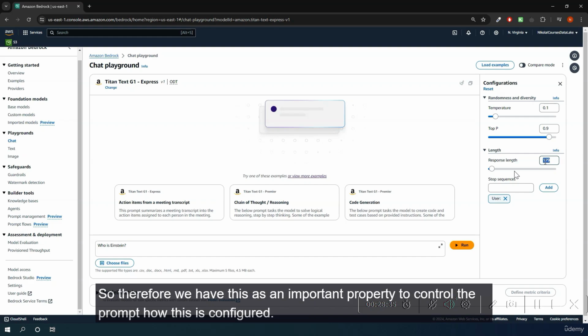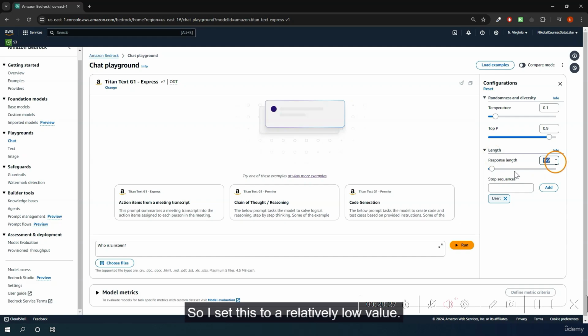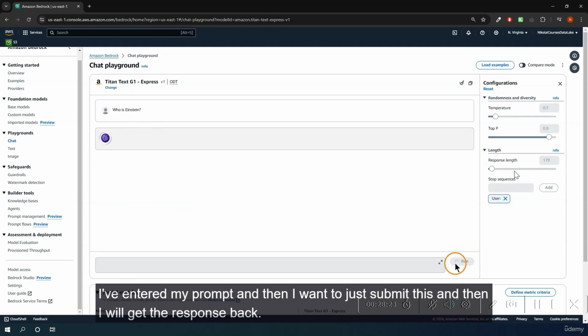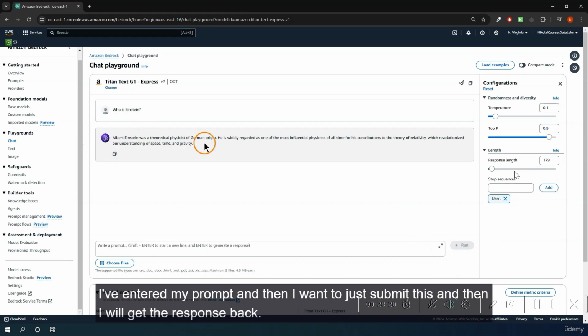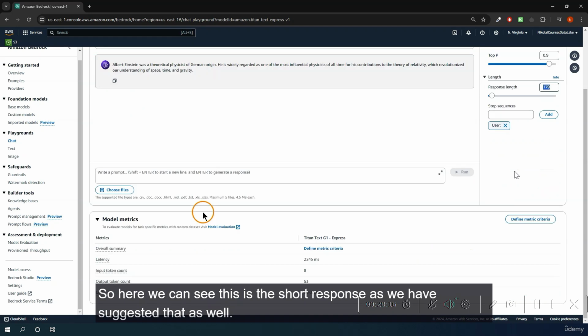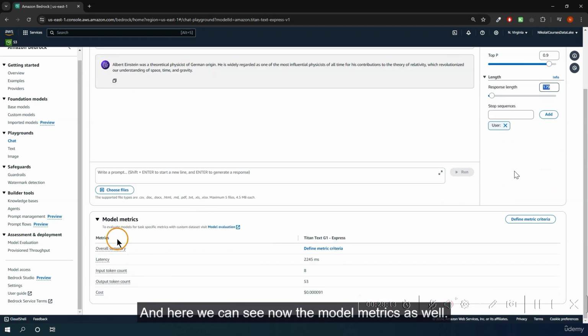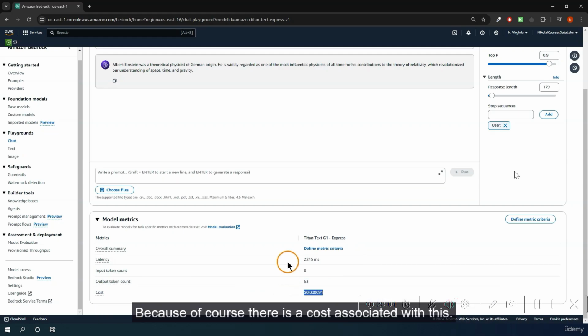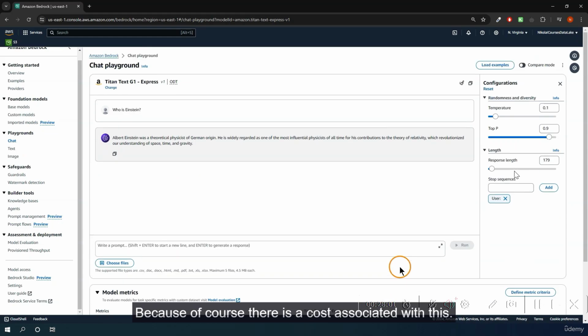So therefore, we have this as an important property to control the prompt, how this is configured. So I set this to a relatively low value. I've entered my prompt, and then I want to just submit this, and then I will get the response back. So here we can see this is the short response, as we have suggested that as well. And here we can see now the model metrics as well. So like the latency, the input token count, the output token count, and also the cost. Because of course there is a cost associated with this.